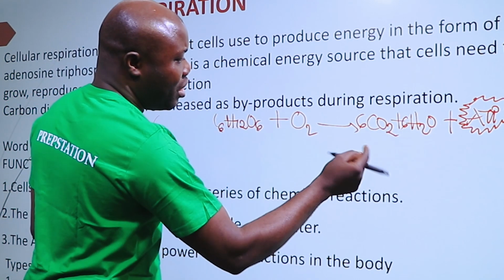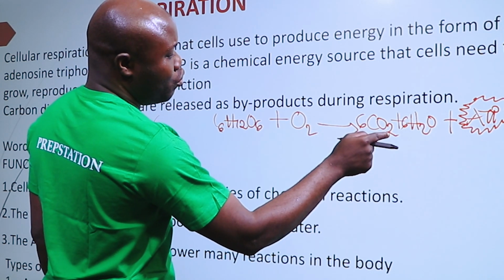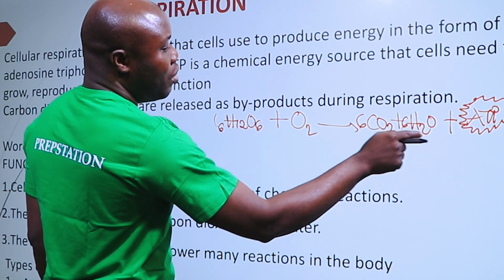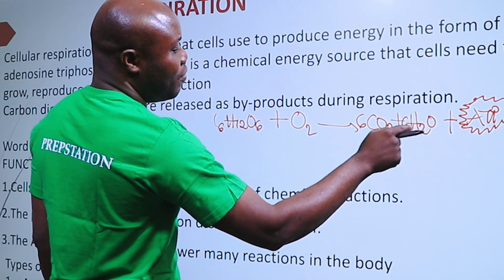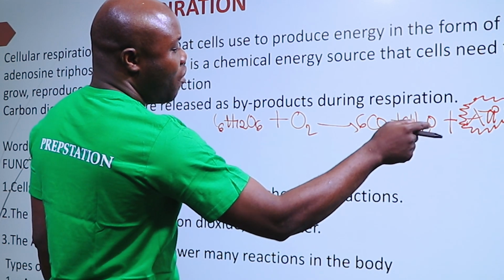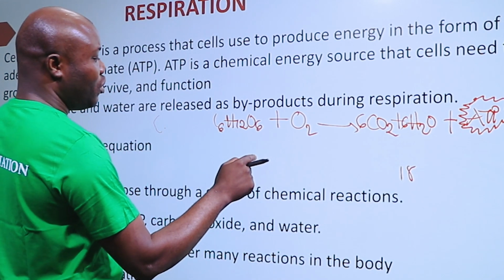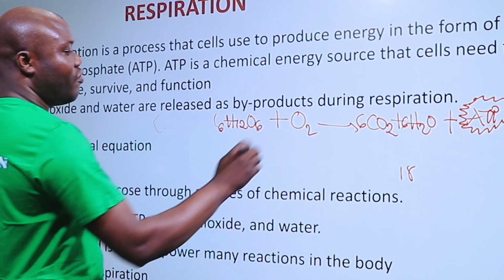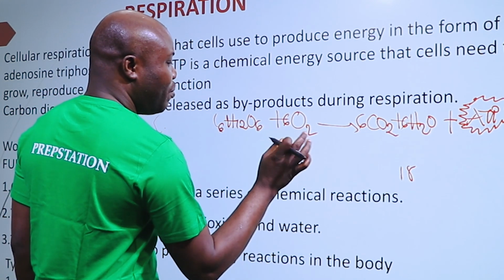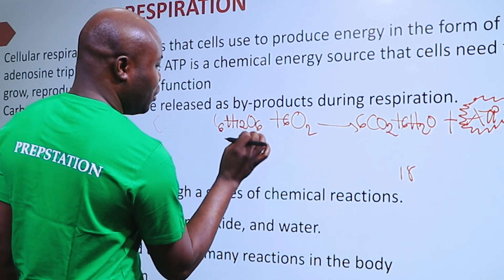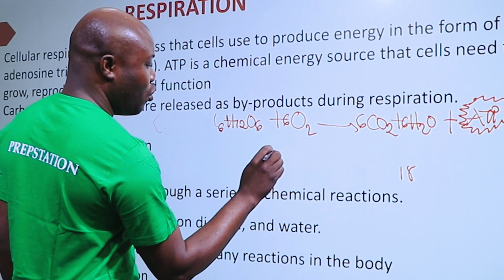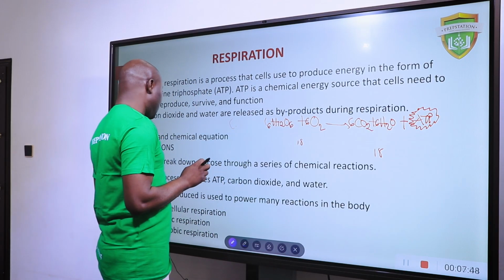How many do we have here? This one is 2 times this 6, that is 12, plus here, this is oxygen, multiplied by this 6, that would be 18. So if we have 18 here and this place is just 8, what do we do? If I put 6 here, this place becomes 12 and this place is 6. 12 plus 6 is also 18. So that balances it.